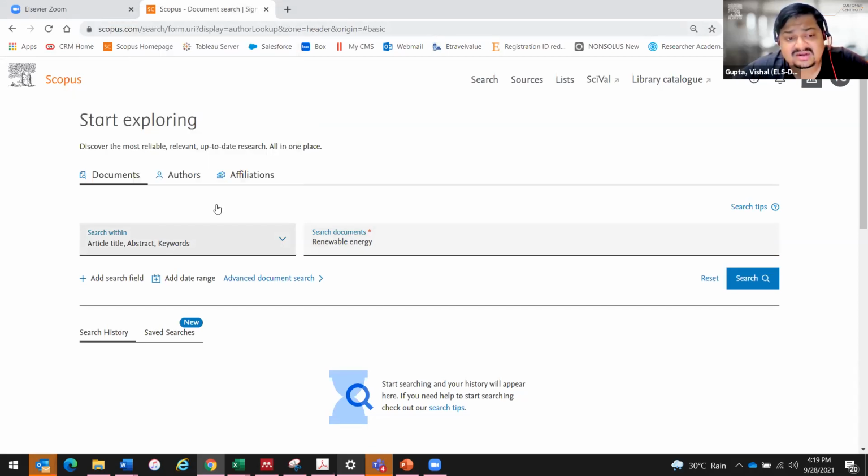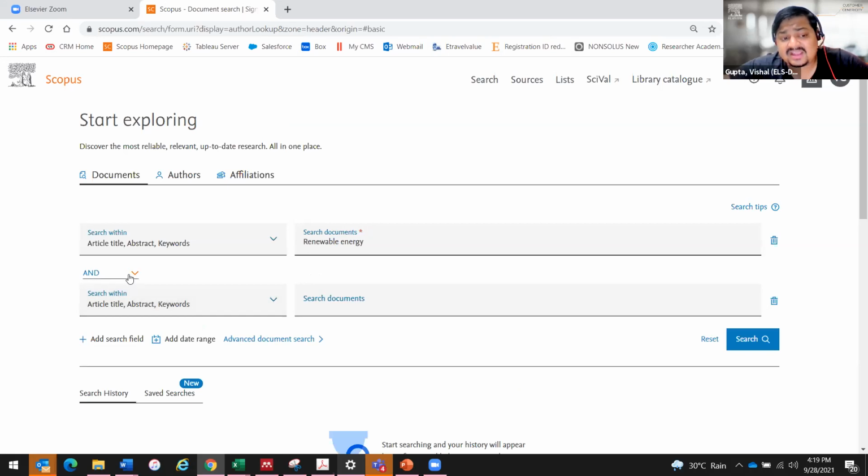This is title, abstract, and keyword, because I want to search this word anywhere in all three sections. Now I want to use a second keyword, so I can add another search field, and then I can use AND, OR, and NOT as Boolean operators. So basically this will help you in identifying which combination of keywords you want to use.